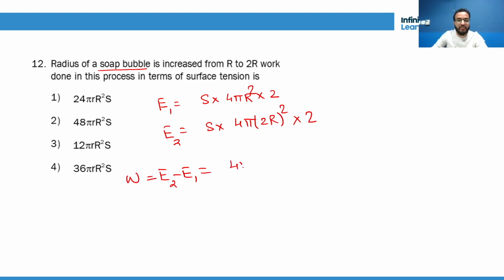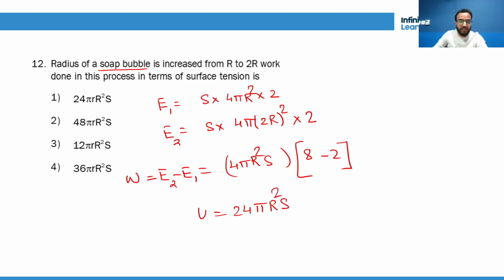So it will be 4 pi r square S. Let's take it out common. 2 to the 4 to the 8 minus 2, that is 6. 4 into 6 is 24 pi r square S. Okay students, fantastic, got it. So very carefully you do this, otherwise what you can do is you can write completely 8 pi r square S, and this is 32 pi r square S, and then you can subtract 32 minus 8 is 24.